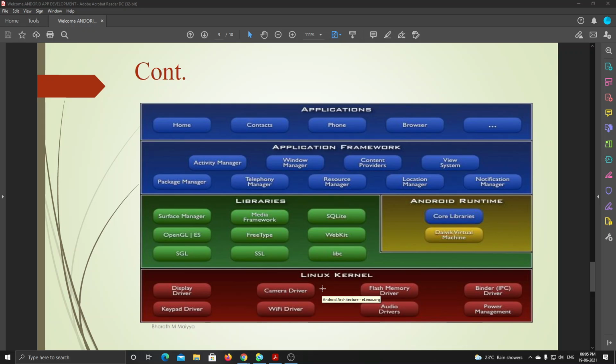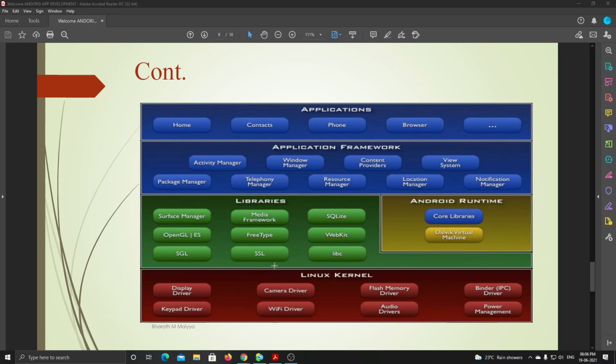Let's say I put some data in analog, for example, I am speaking in an analog way. When it goes into the microphone, it is converted to digital signals, which is used in processing. These things are done by this Linux. This is a background process. From the Android runtime and application framework we will be developing the apps, but we will not use these two to develop any apps. These are inbuilt things that we don't test here. So this is the architecture of Android.